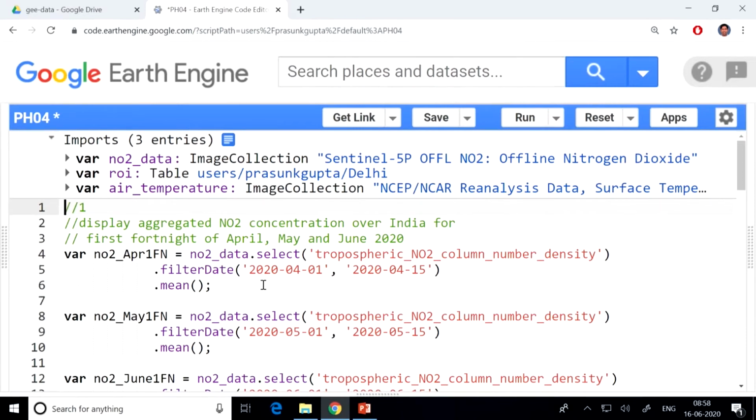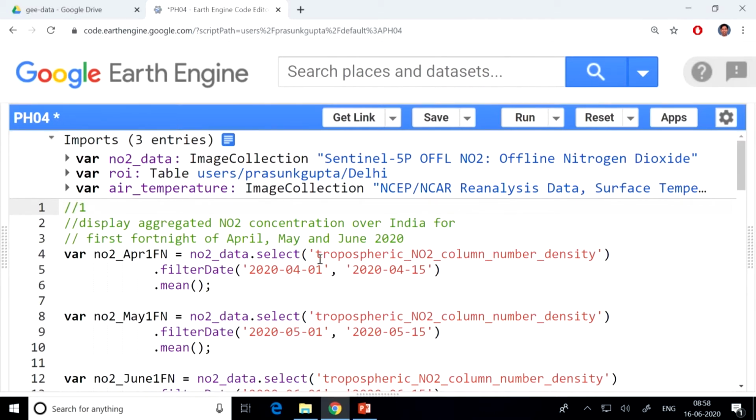The first thing that I want to do is basically show you how the nitrogen dioxide has changed. You have seen a lot of media reports that during the lockdown, the air pollution has gone down, and people are seeing the Himalayas and all that. So let us actually see from satellite data whether the pollution has gone down. One parameter of pollution that we are referring to today is nitrogen dioxide. This is a common gas available in the atmosphere, but due to increased car emissions and industrial emissions, the amount increases in the tropospheric layer.